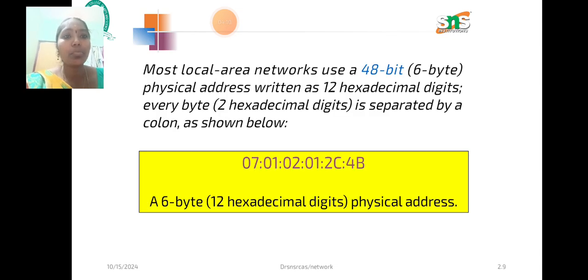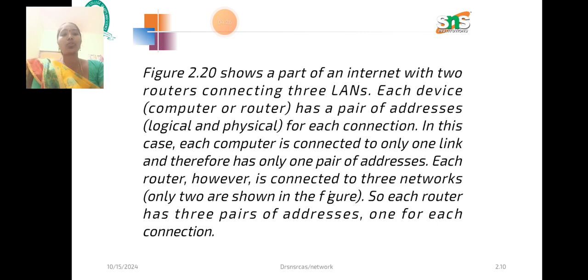Most local area networks use a 48-bit, 6-byte physical address, written as 12 hexadecimal digits. Every byte, 2 hexadecimal digits, is separated by a colon as shown in the figure.